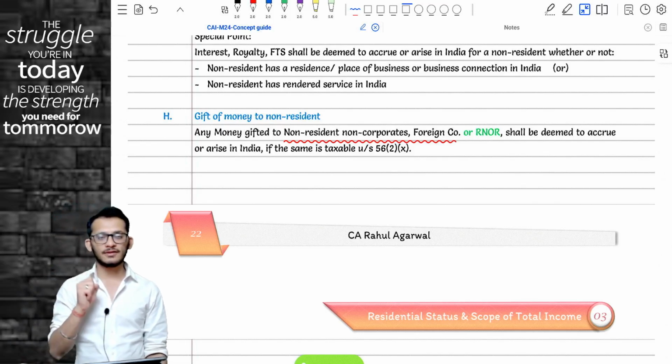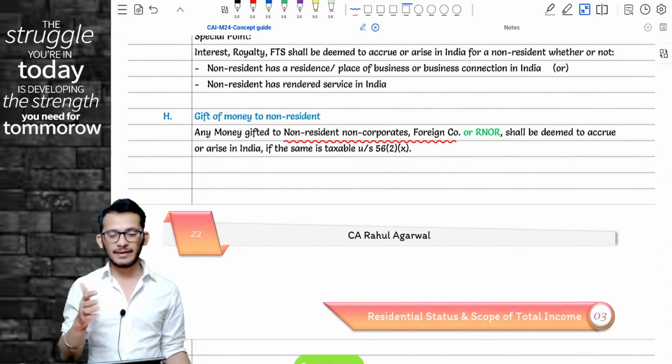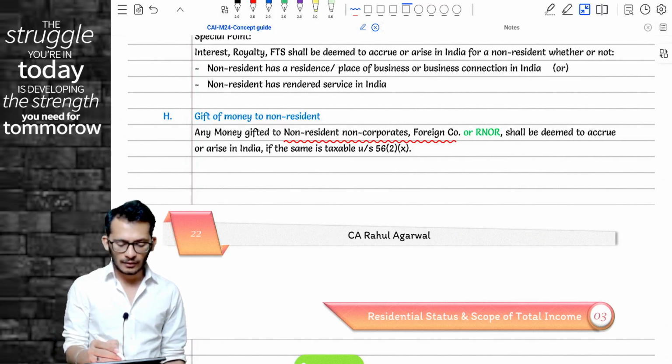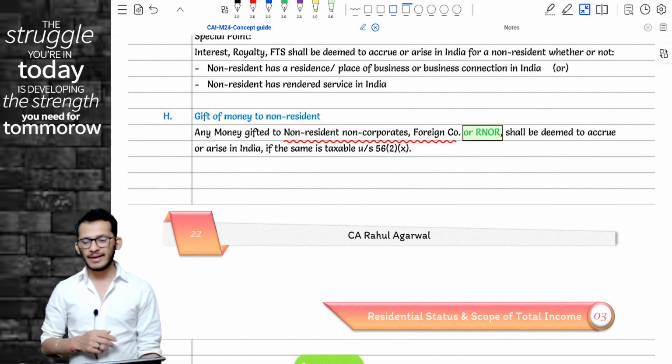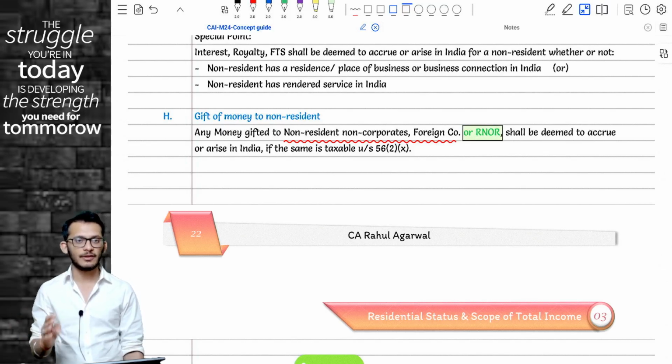Now, this anomaly caused a problem because non-residents were paying tax on the gift, but RNORs were not paying tax on the gift. To avoid that confusion, in the current year amendment they clarified that, Rahul, any gift given, even to an RNOR, will be deemed to accrue or arise in India as long as it satisfies the section 56(2)(x) provisions, which is the gift provisions of 50,000 and above.